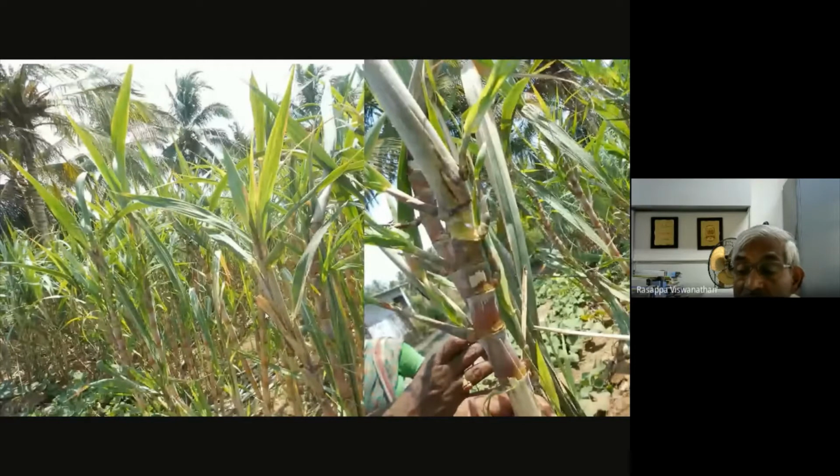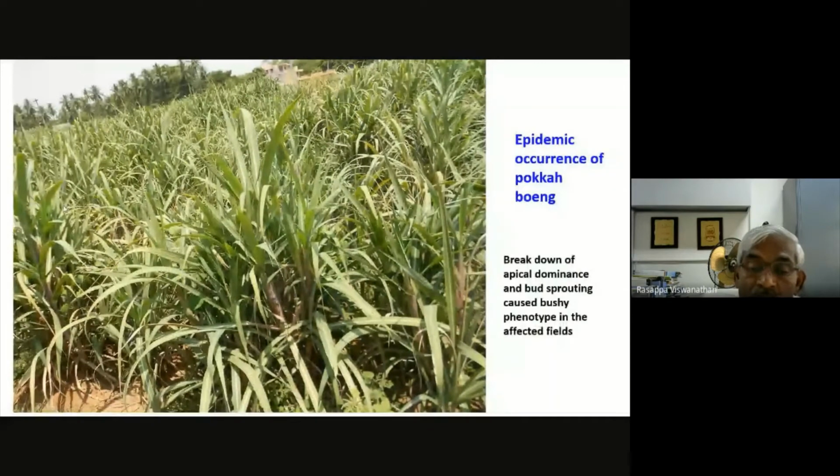And as well, whatever you are seeing is the variety CO 6022. This variety is highly susceptible to pokkah boeng and wilt. If you see the field as it is, you may not say it is a sugarcane field. Apparently it will look like a Cumbu Napier grass. That is the extent of damage which we have seen in several hundreds of acres, in central Tamil Nadu, where it also coincided with the hot summer. This type of crop damage we encountered for the first time in Tamil Nadu.